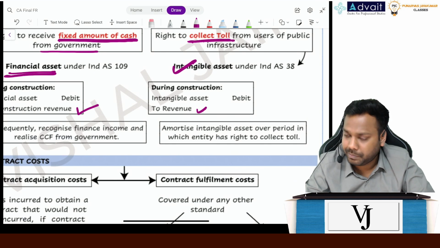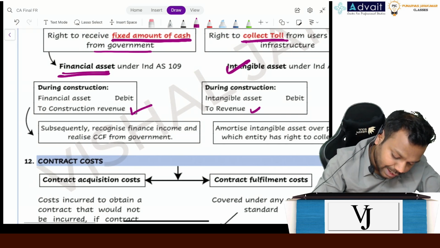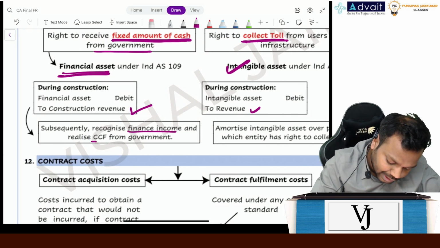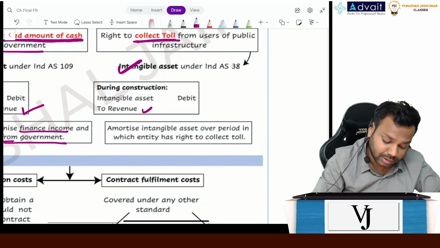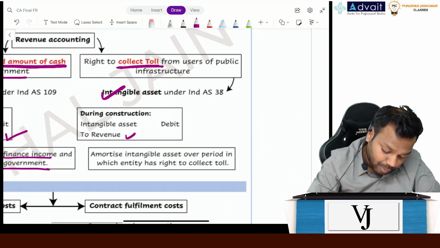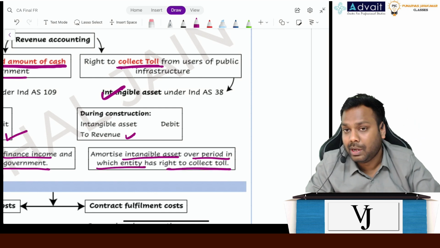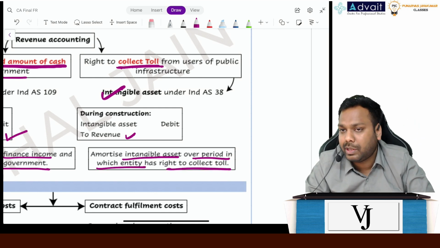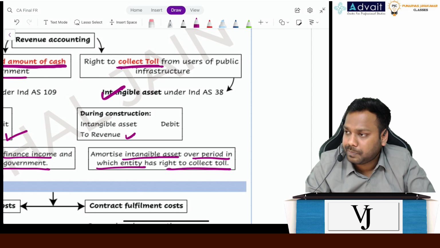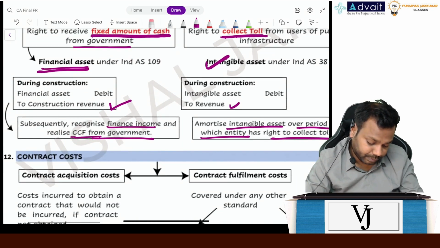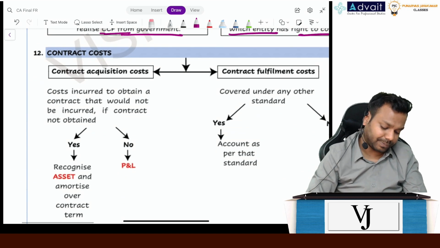Is that clear, everyone? Subsequently, recognize finance income and realize the contractual cash flows from the government. And for the toll, amortize the intangible asset over the period in which the entity has a right to collect the toll, and collect toll and record it as revenue. Clear, everyone? Now, contract costs.